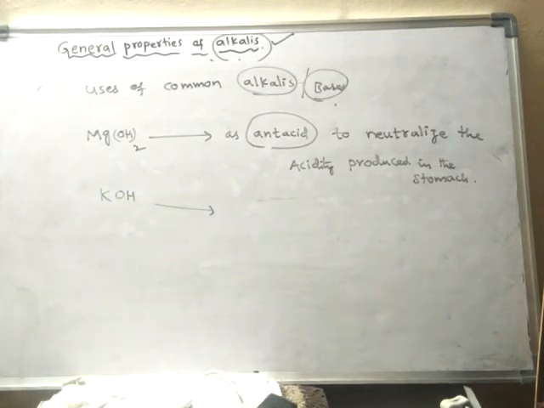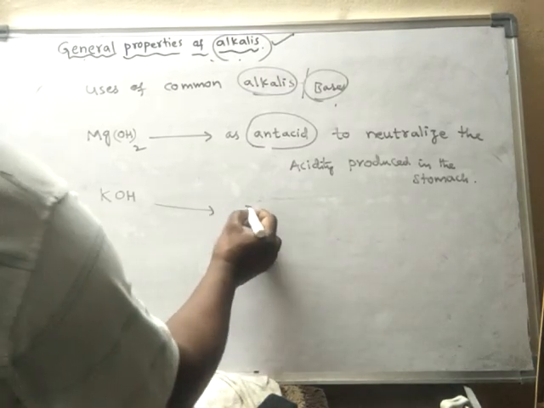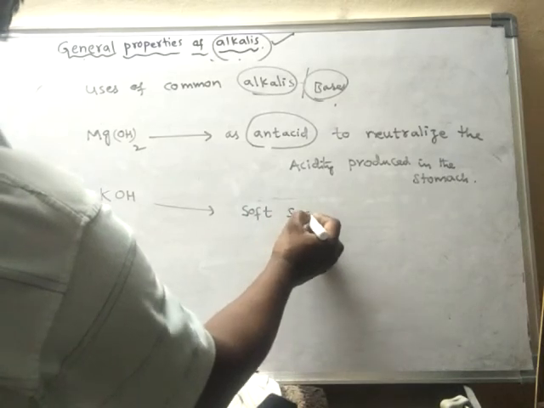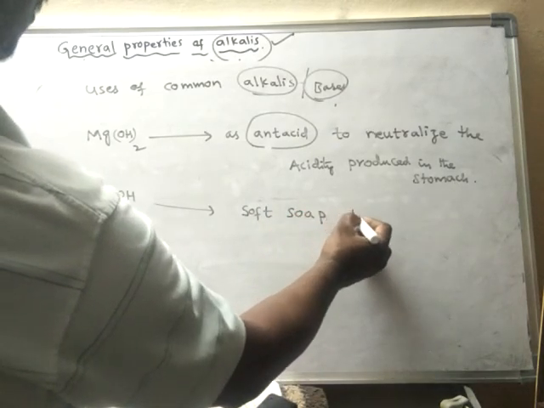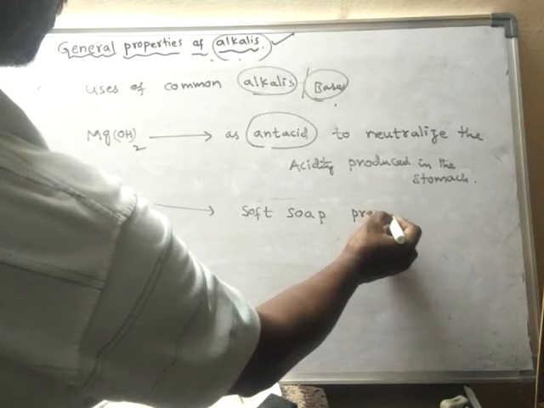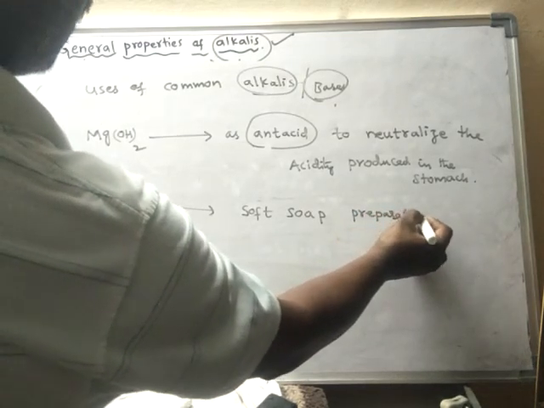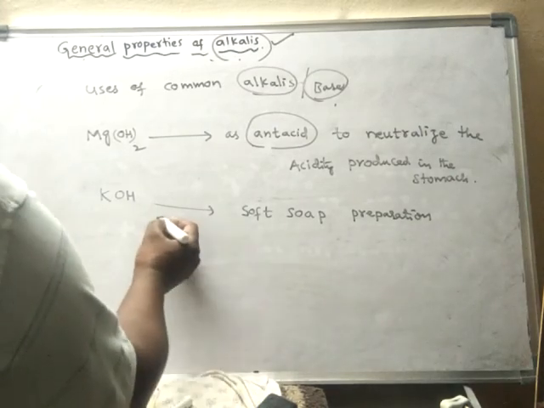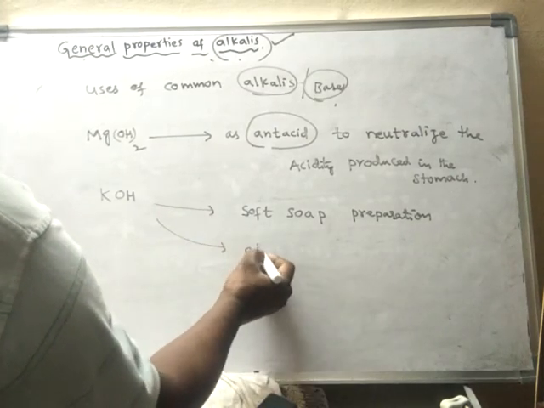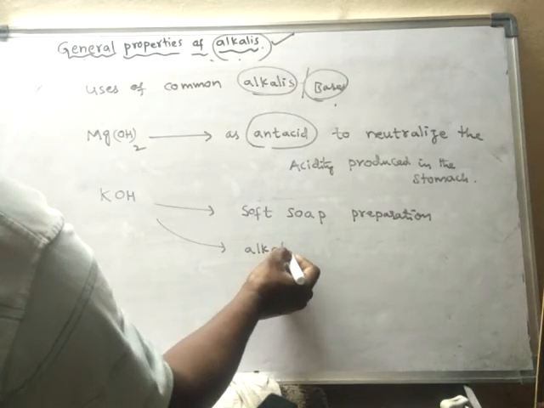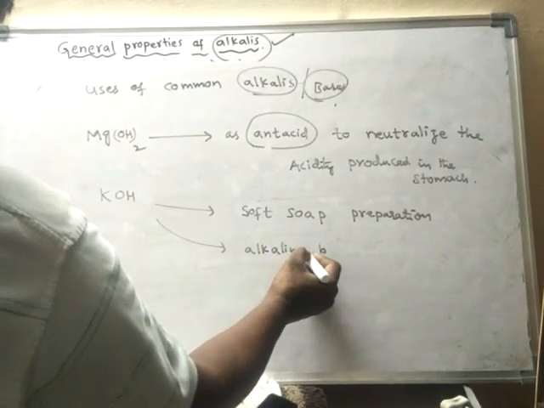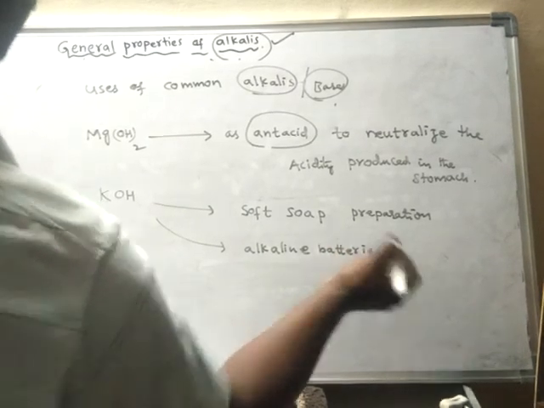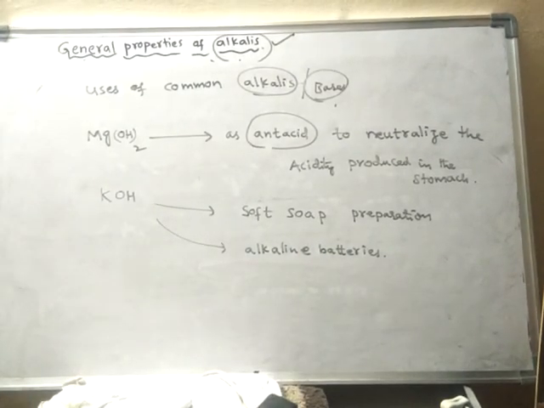It is used in the manufacturing of soft soaps, in the preparation of soft soap, and it is also used in the preparation of alkaline batteries.